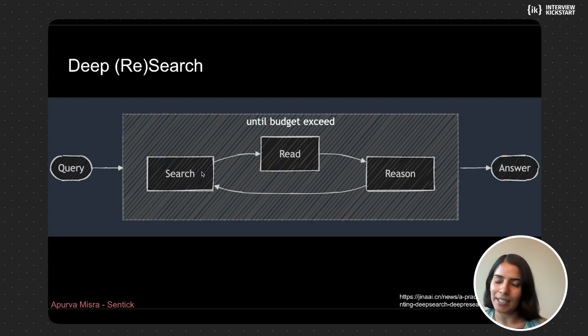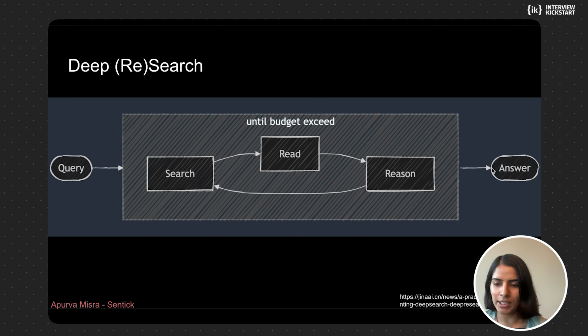It'll decide the query that it has to use for the search, get the results back, and then again reason over it. So it can keep going over that loop. And once it's satisfied with all the context that it retrieved to answer the user's query, it would stop this loop, summarize the answer, and send it back to the user.